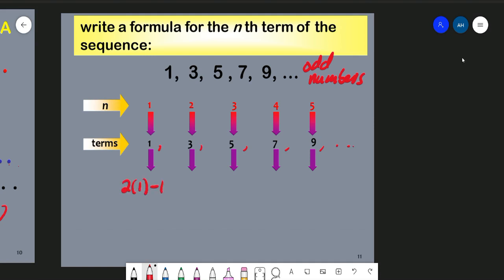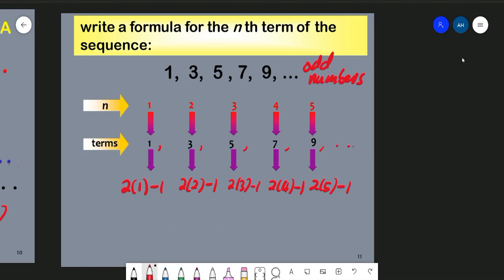Now for 3, we have 2 times 2 minus 1. Now for 5, we have 2 times 3 minus 1. Do you see the pattern? Now to find 7, by using n, we multiply 2 by 4 and then we subtract 1. Now to find 9, by using n equal to 5, we multiply 2 by 5 first, and then we subtract 1.